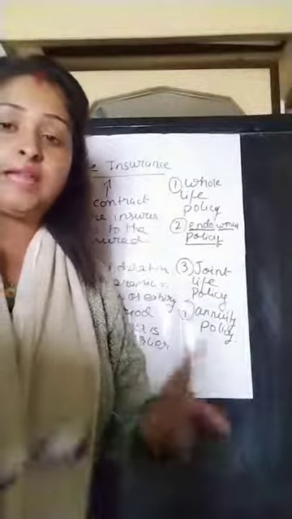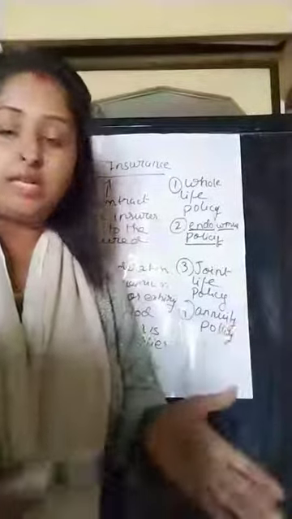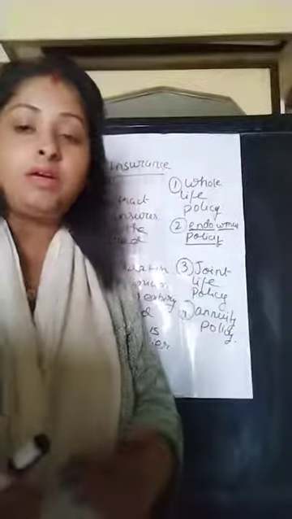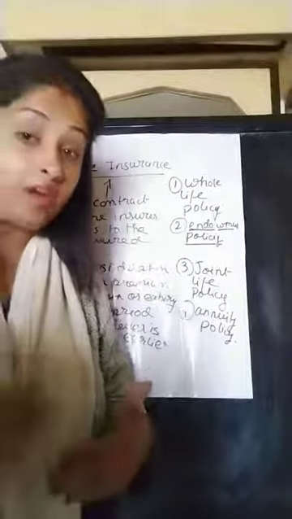So he can pay as he wishes. He can pay as a lump sum or he can pay partly in installments, but he will get this as an income for the rest of his life after a certain age. So these are the four types of life insurance policy.